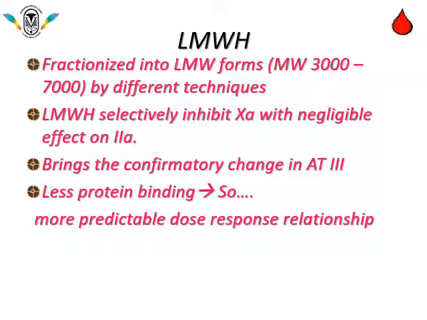It also brings a conformational, structural change in AT3, the antithrombin 3 receptor, but it has less protein binding, so we can predict the effect of low molecular weighted heparin. So it has a more predictable dose response relationship.